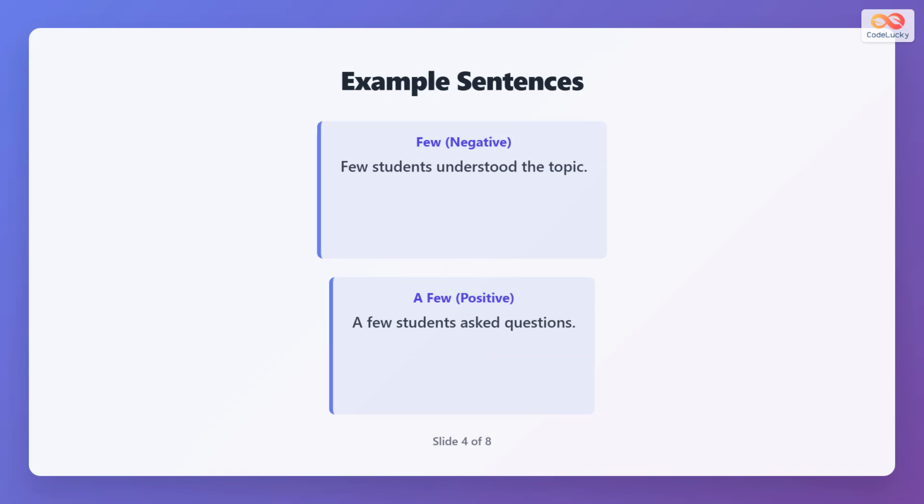For example, "Few students understood the topic" means very few students did, which is negative. "A few students asked questions" means some students did, which is positive and enough.